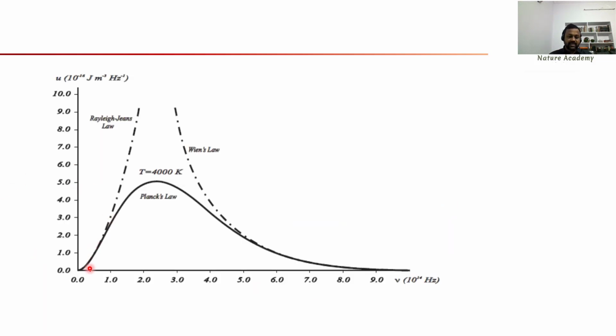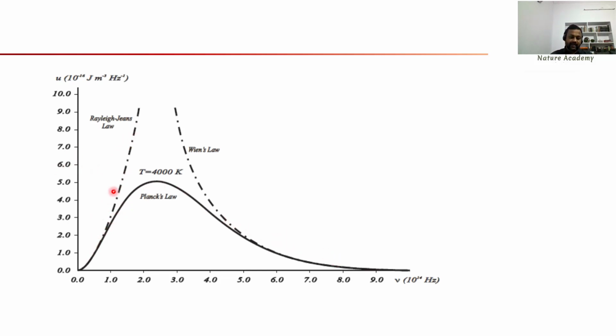So this is the experimental data. First of all, the energy density U as a function of frequency. The energy emitted by a black body per unit volume per unit frequency is obtained by doing an experiment like this, and the theoretical formula given by Planck is exactly fitting this data. So experimental data and theoretical data both are matching here.